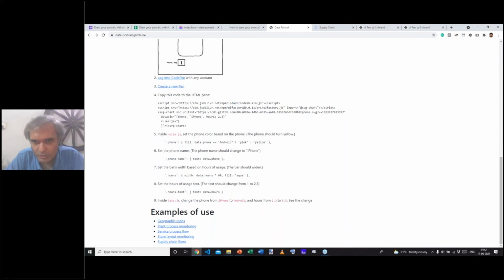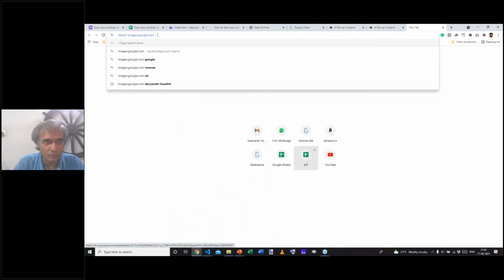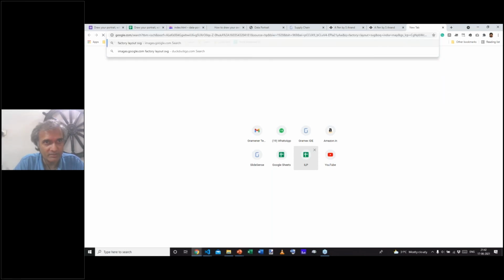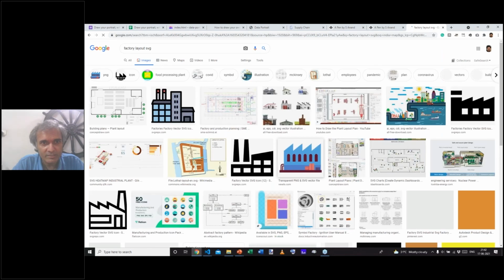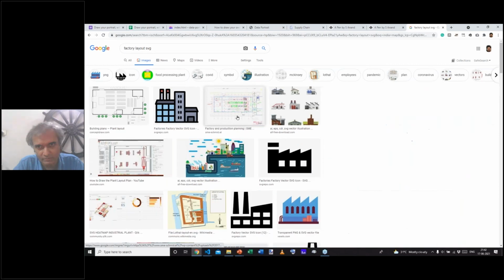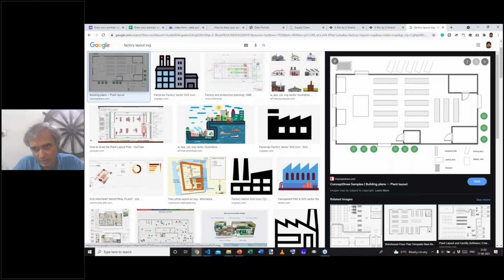So, question from Bhaskarjit. To create these kinds of visualizations, how can we create the SVG? The easiest way to create an SVG is to not create it, is to search, and somebody may have already created an SVG. So if I go to images.google.com and search for factory layout SVG, there's a pretty decent chance I'll find something that's actually an SVG that works. I mean, maybe something like this, or if that's too detailed, this looks like a good layout. That may give you, let's say, if you're lucky, 10% of the time you'll get it.